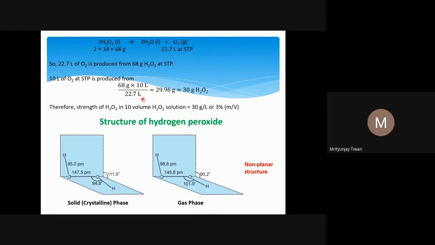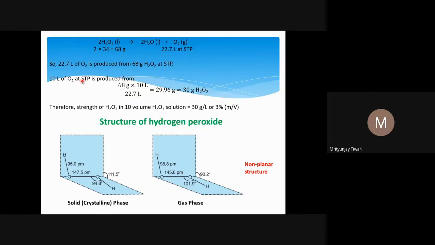And these units we can provide here. The volumes will be in liter, and the mass in gram. So it will come out to be 29.96 gram, which is almost 30 gram H2O2. And 30 gram H2O2 means, what have we considered? 30 gram H2O2 for 10 liter of O2. 10 liter of O2 is from the 10 volume H2O2 solution.